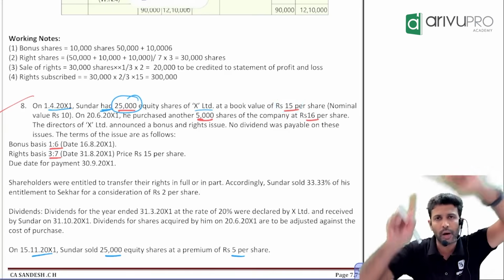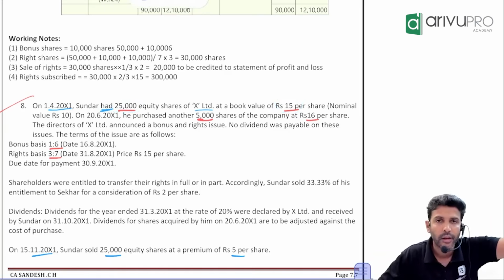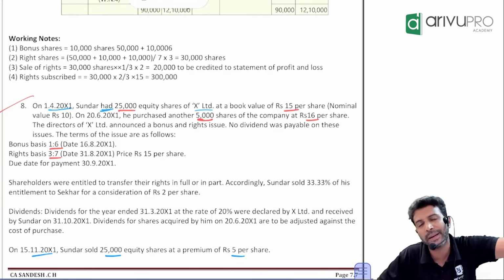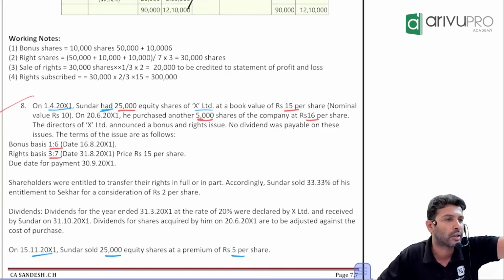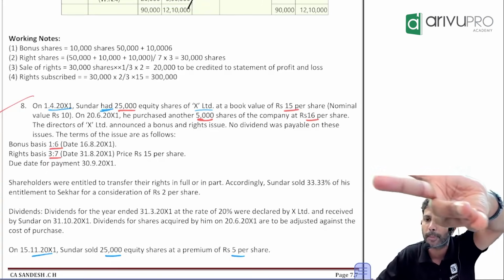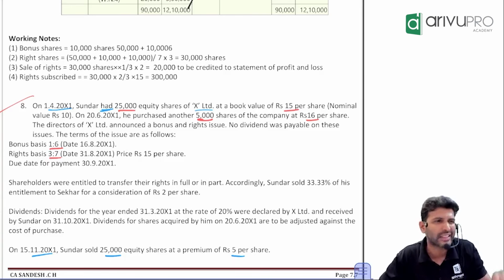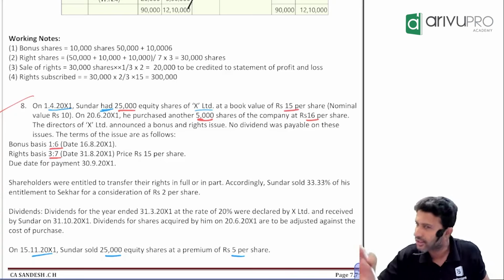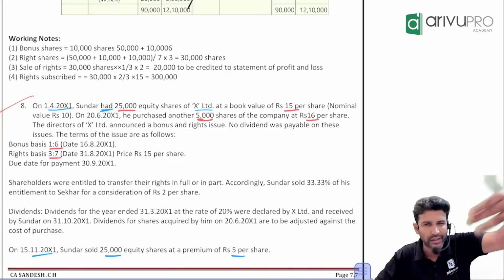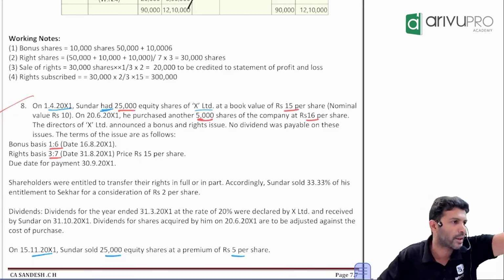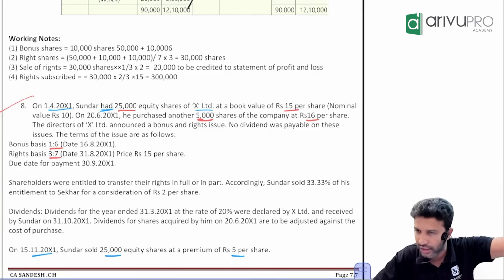Now, what was the ledger format for investment in debenture? Date, particulars, face value, interest, amount. Here date, particulars, face value. Instead of face value, here we take the number of shares for easier calculation purpose. Those are anyway dummy columns. Instead of interest, you can substitute with dividend. The amount column you can keep as it is.